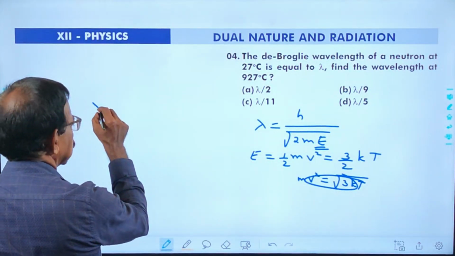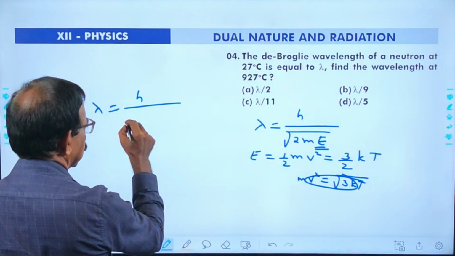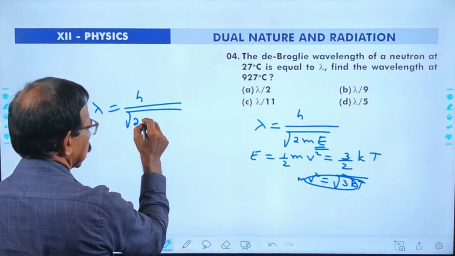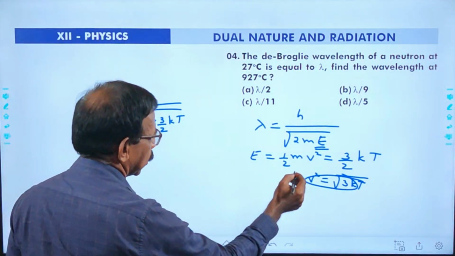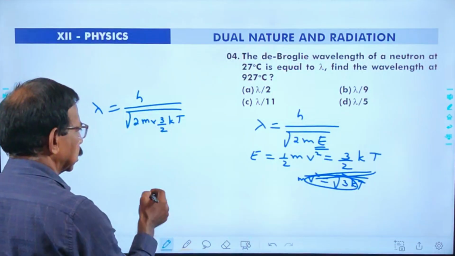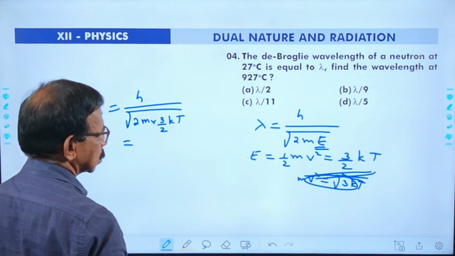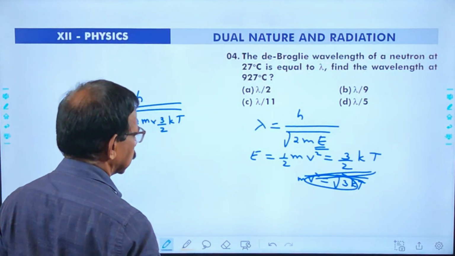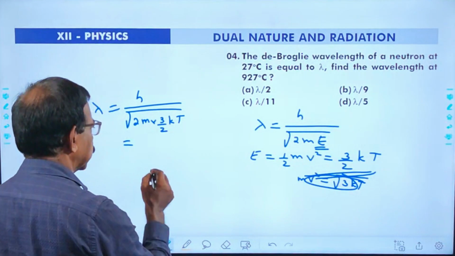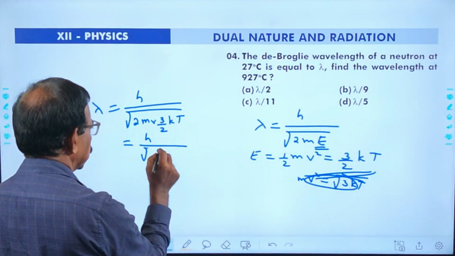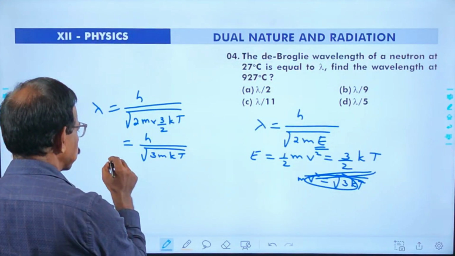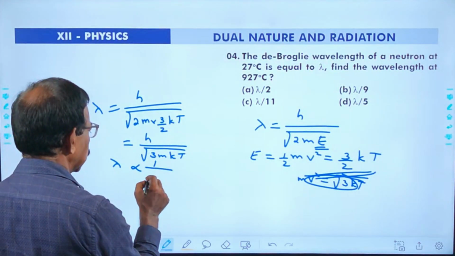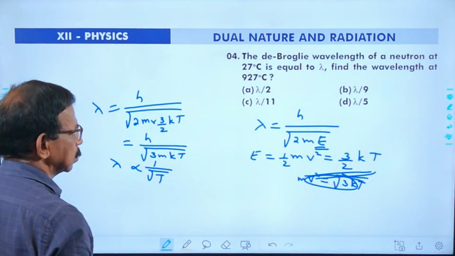I may put it like this: lambda equals h by root of 2m into 3 by 2 kT. Instead of half mv square, I put 3 by 2 kT. Then we get the relation: kinetic energy is 3 by 2 kT, lambda equals h by root of 3 mkT. The relation shows that lambda is proportional to 1 by root T.